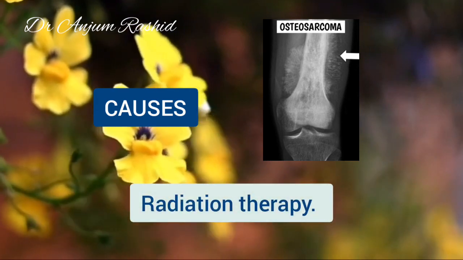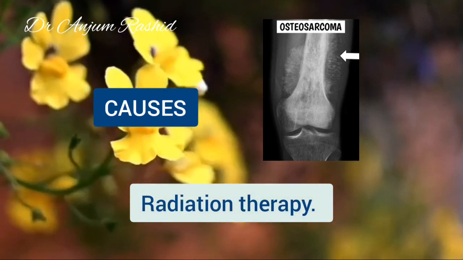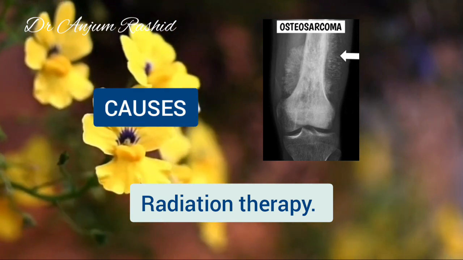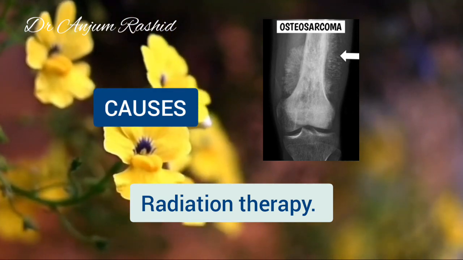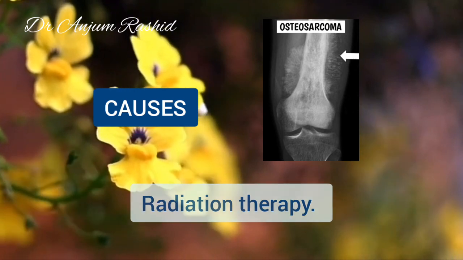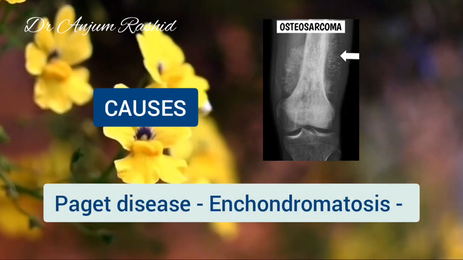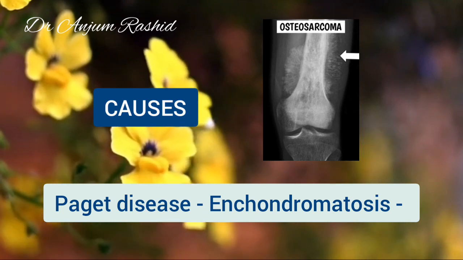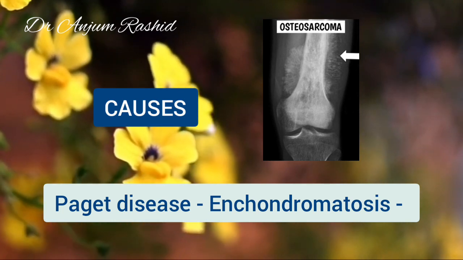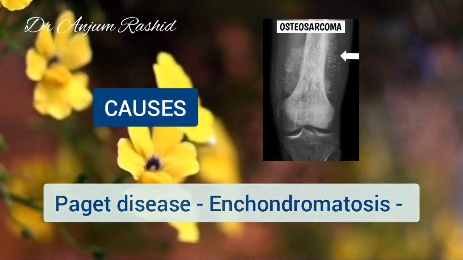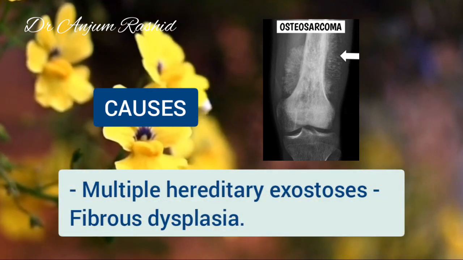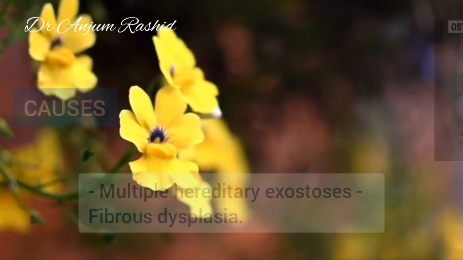Now, osteosarcoma can also be induced by irradiation for Ewing sarcoma, craniospinal irradiation for brain tumors, or high-dose irradiation for other malignancies. Other benign conditions that can be associated with malignant transformation to osteosarcoma include Paget disease, enchondromatosis, multiple hereditary exostosis, and fibrous dysplasia.